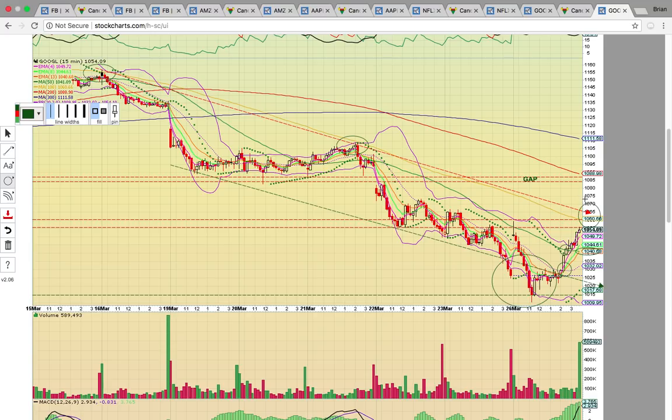A close above both of those levels would be very bullish, and there's a good chance it would run up here and fill the gap. There's a gap between low of day on the 21st and high of day on the 22nd, and so a run up here to this 200 simple moving average at basically 1089 would fill the gap.